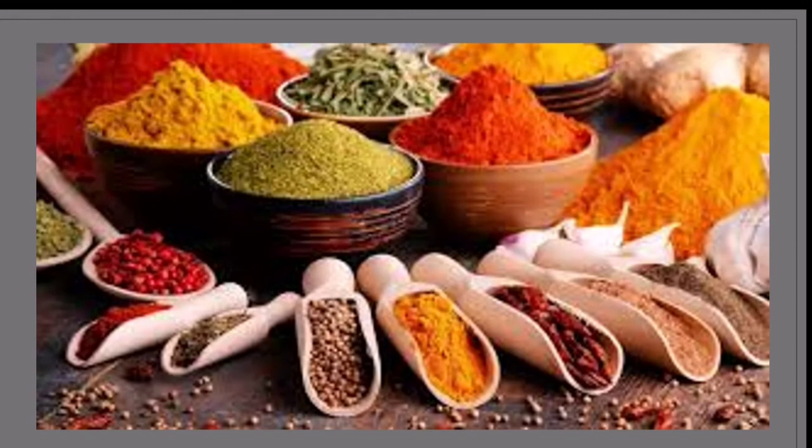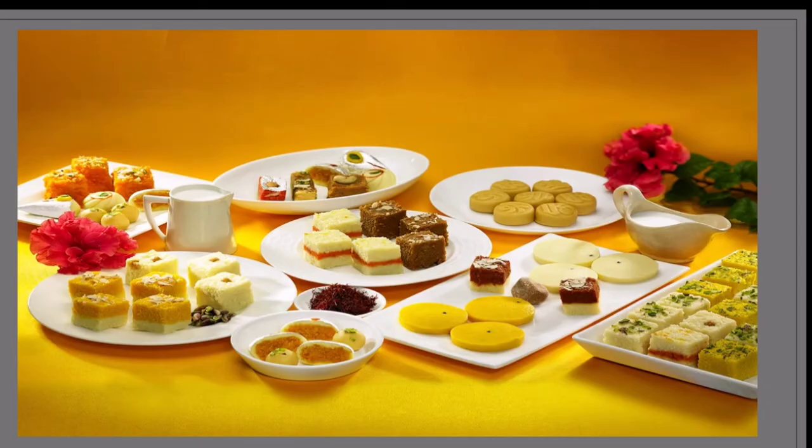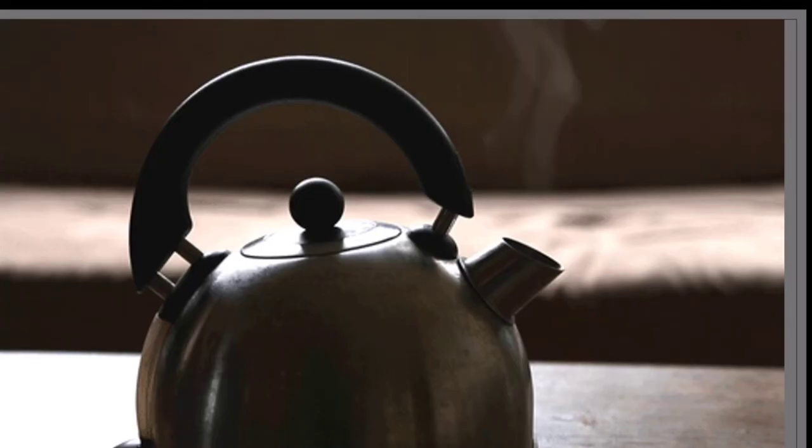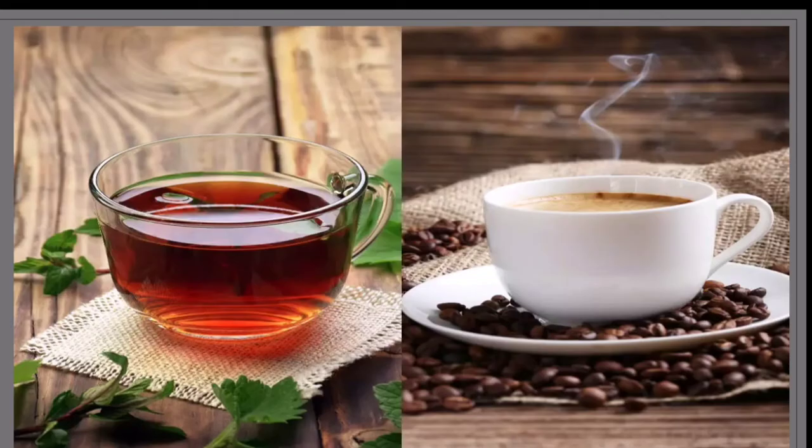Now talking about the spices. Spices add flavor and taste to our food. Children, we require spices to add taste, right? Without taste you cannot have food. These spices are also derived from plants. We all love sweets, right? In sweets we put sugar, and sugar we get from sugar cane. Similarly, you will find elderly people having tea or coffee in the morning. Tea is derived from the leaves of the tea plant and coffee from coffee beans.